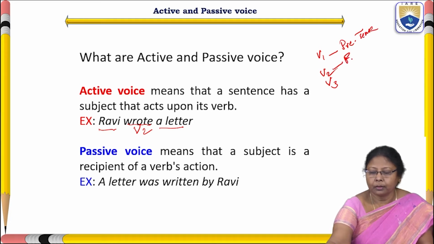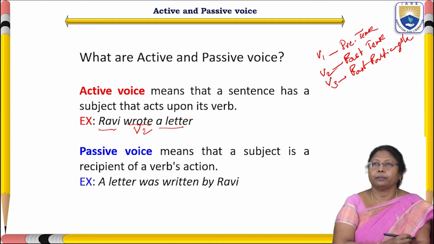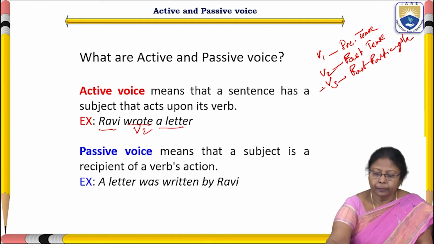V2 is past tense. V3 is past participle, preceded by an auxiliary verb: has, have, had.